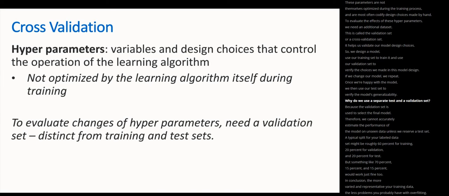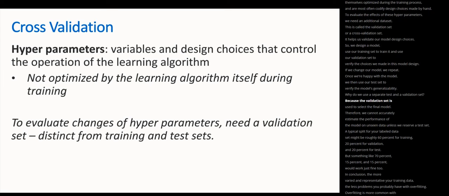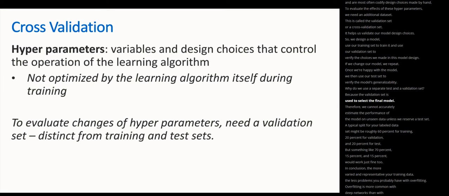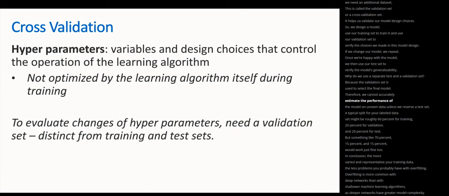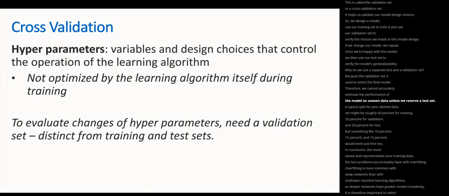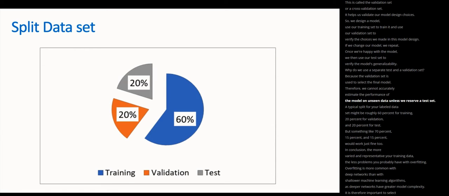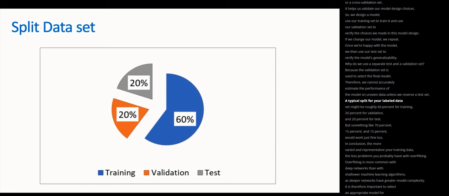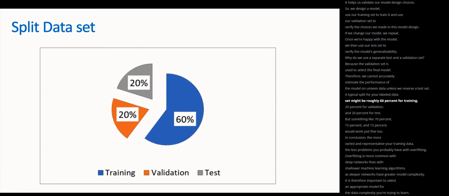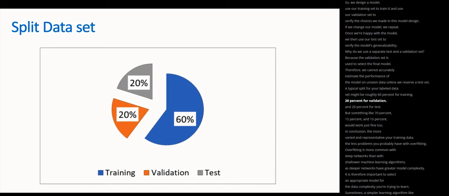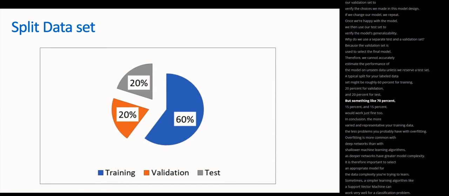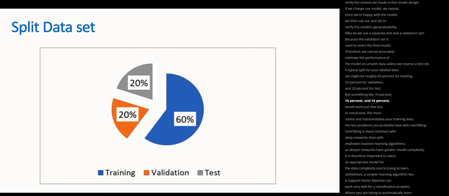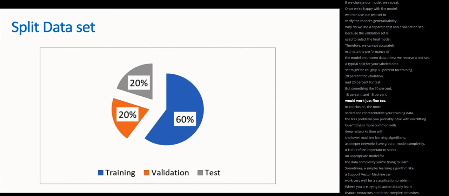Why do we use a separate test and validation set? Because the validation set is used to select the final model. Therefore, we cannot accurately estimate the performance of the model on unseen data unless we reserve a test set. A typical split for your labeled dataset might be roughly 60% for training, 20% for validation, and 20% for test. But something like 70%, 15%, and 15% would work just fine too.